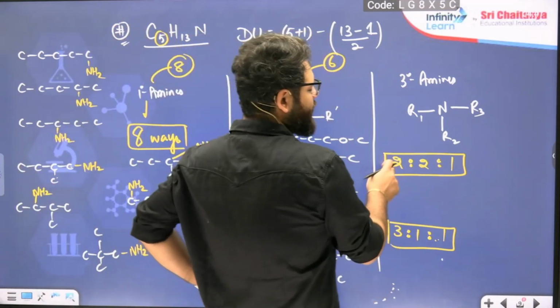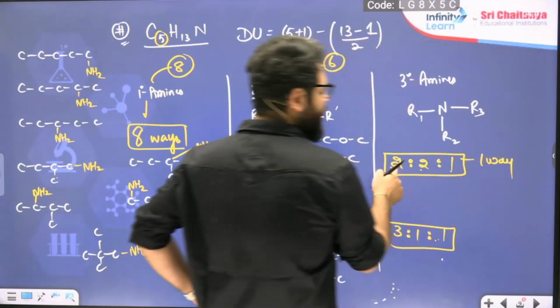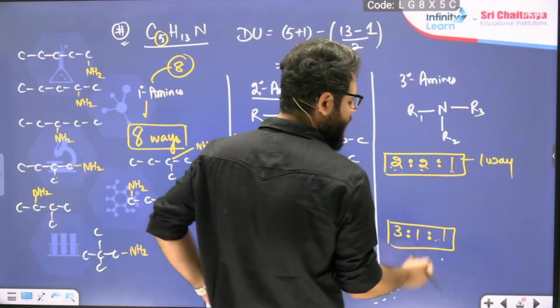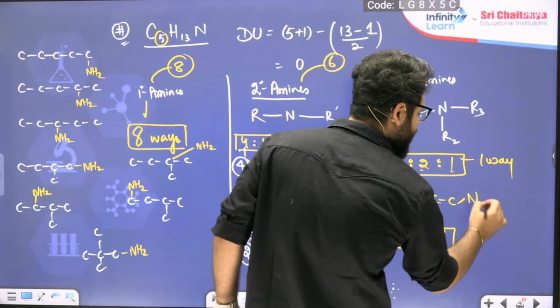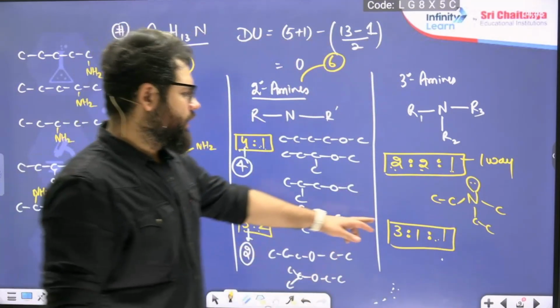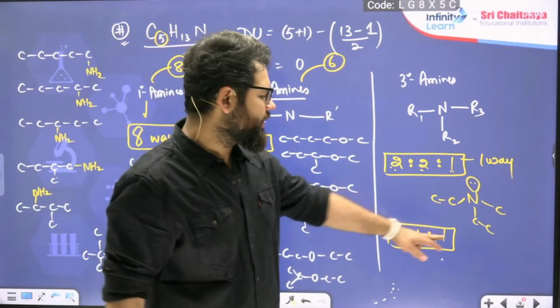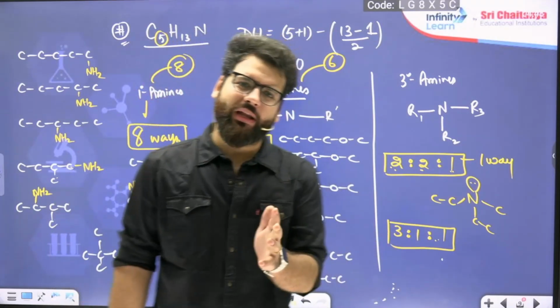2, 2, 1: ethyl, ethyl, methyl, only one way. Because 2 can be ethyl, 2 can be ethyl, and this is methyl. So a nitrogen with an ethyl, an ethyl, and a methyl. This is the one. 3, 1, 1: 1 and 1 can be methyls only, but 3 can be propyl or isopropyl.